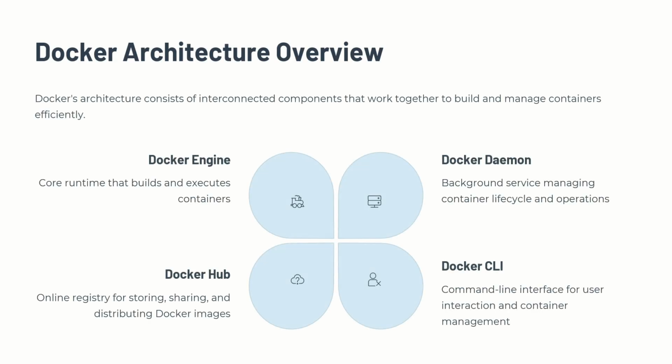Docker's architecture has four main parts. The Docker engine is the main runtime. The Docker daemon handles container operations. The Docker CLI lets users run commands. And Docker Hub is an online platform where you can store and share Docker images.